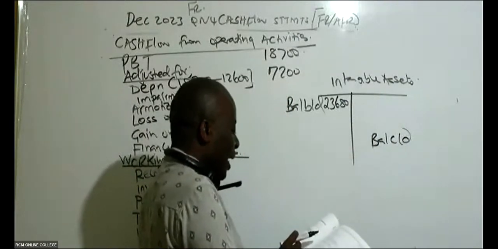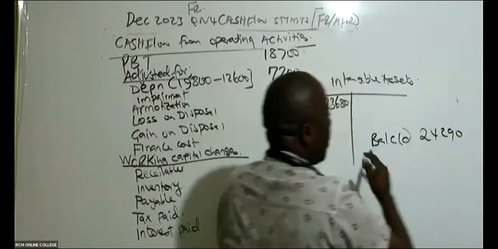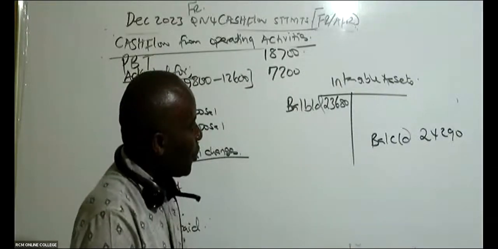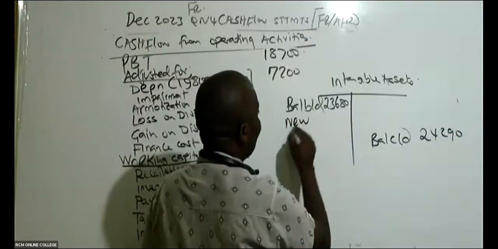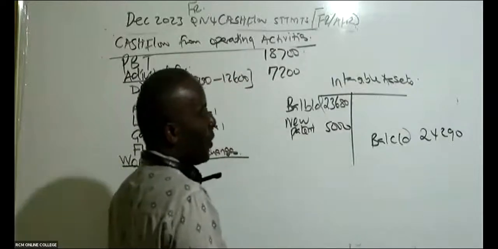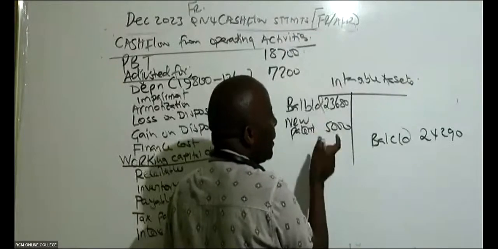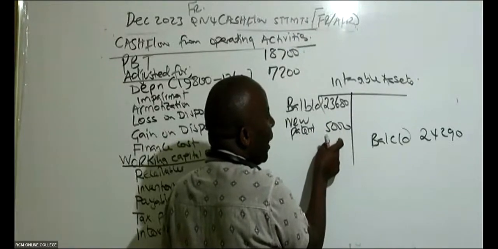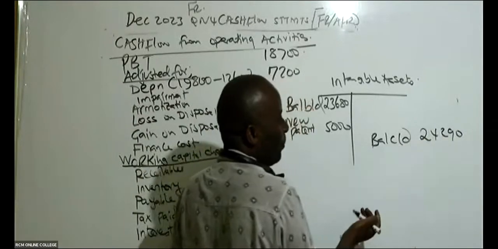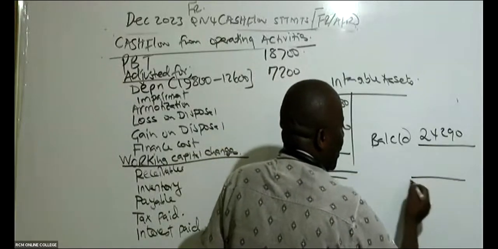Balance carried down, ladies and gentlemen, I have here 24,290. And then I'm told that within the year, we acquired some intangible assets here. So we acquired a new patent. A new patent in terms of thousands was 5,000. So you can see, ladies and gentlemen, by the end of the year, my intangible assets should be 28,680. But in this case here, I can see it has reduced. So the reduction must be what was amortized.